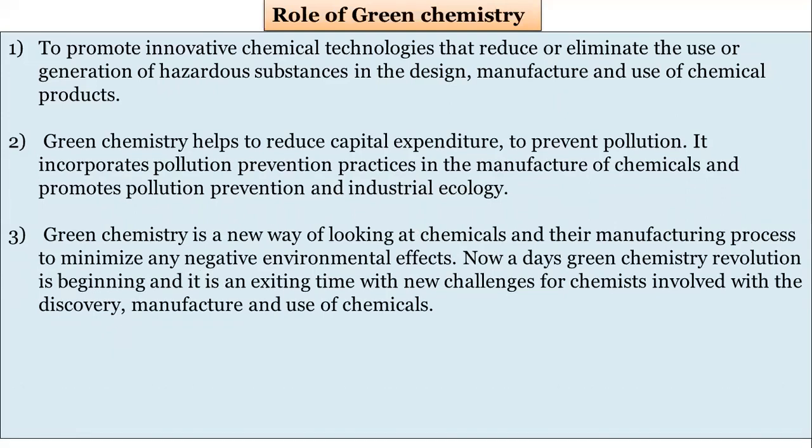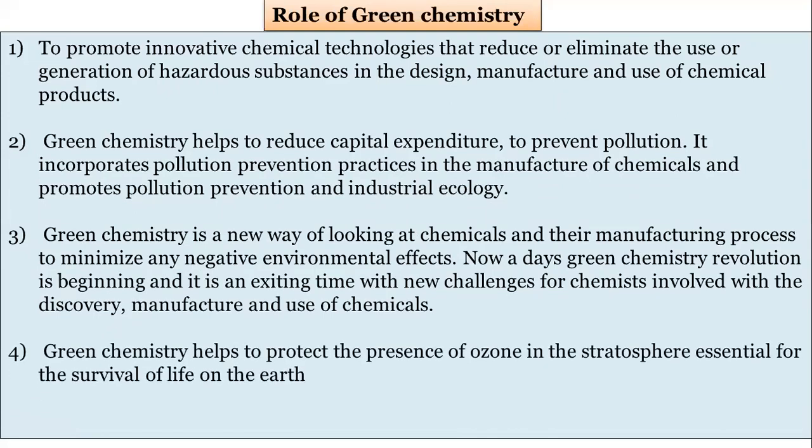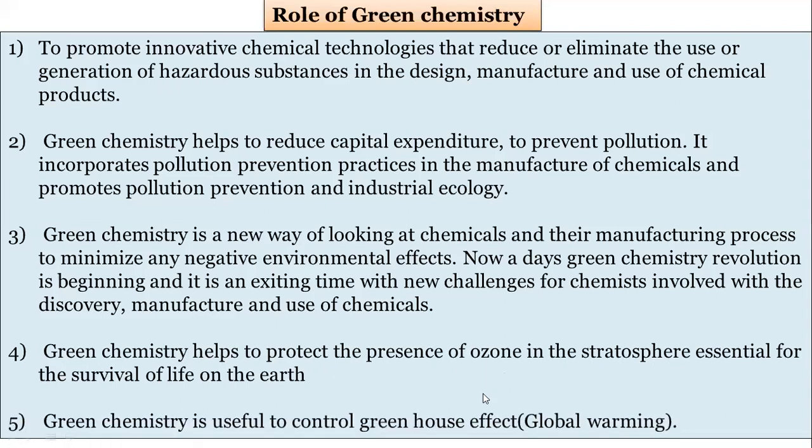So this is very easy to write. This is a theoretical question. Green chemistry helps to protect the ozone in the stratosphere, essential for the survival of life. This is like a 9 and 10 standard question. Green chemistry is also useful for controlling the greenhouse effect. So I'm not spending very much time on it.